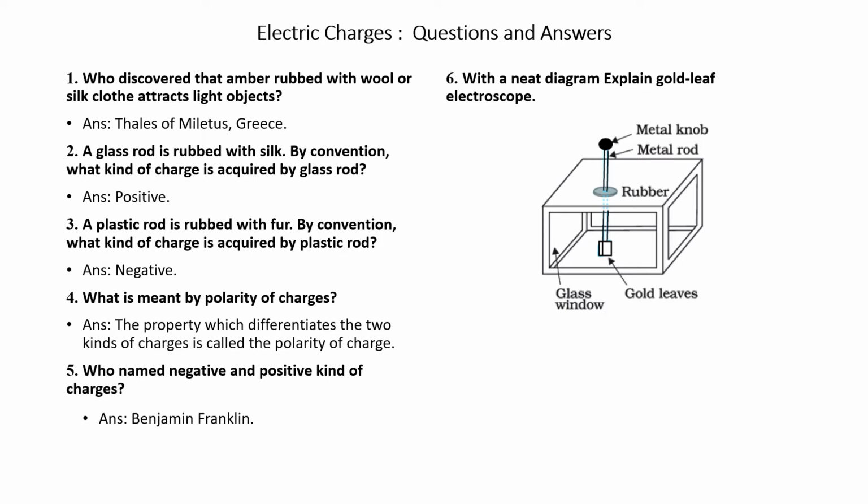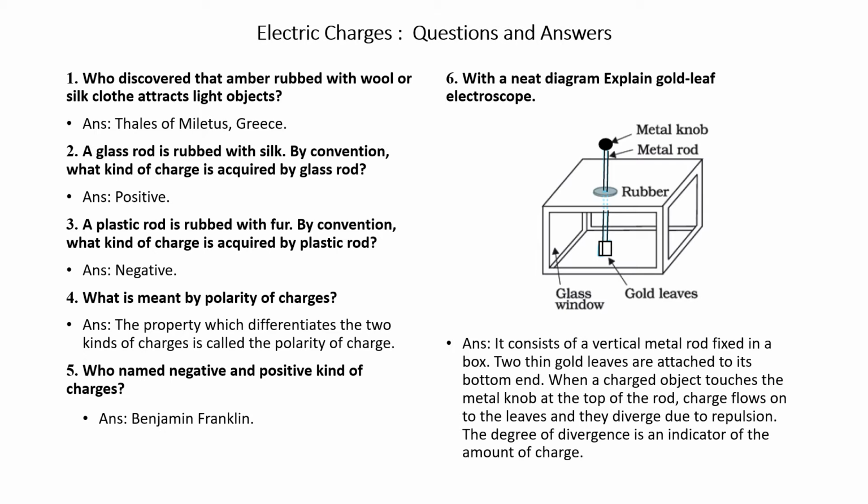Question number 6. With a neat diagram, explain gold leaf electroscope. Please see the figure. The gold leaf electroscope consists of a metal rod fixed in a box. This is a metal rod fixed in a box. Two thin gold leaves are attached to its bottom end. This is the bottom of the rod. Here gold leaves are attached.